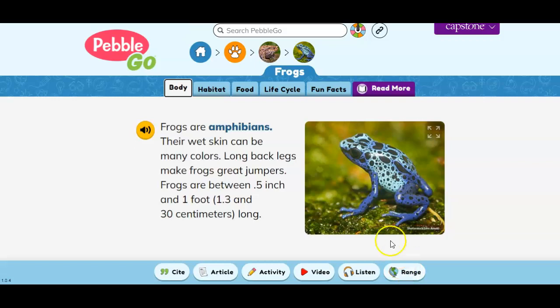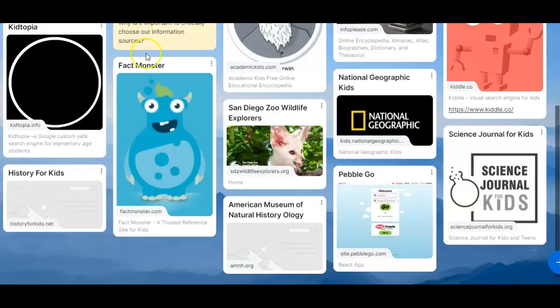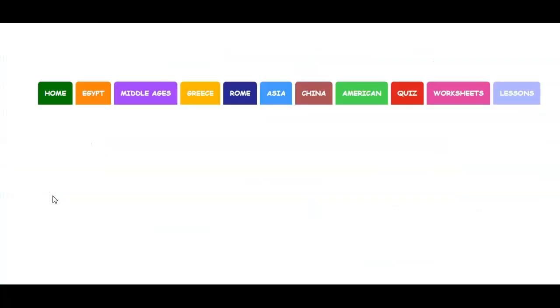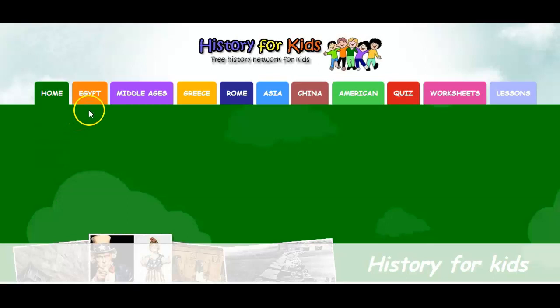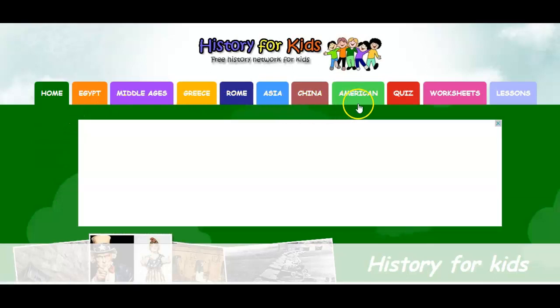Pebble Go was originally designed for kindergarten through 3rd grade, but it can be used for 4th and 5th grades as well. Then the last 2 resources that I want to share with you are History for Kids and Ology. Let's look at History for Kids first. History for Kids is a free online history network, and we have multiple places from around the world where we can get information from.